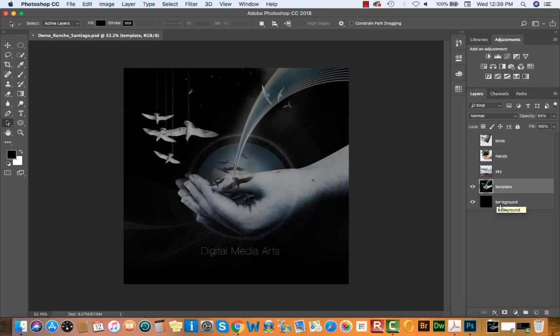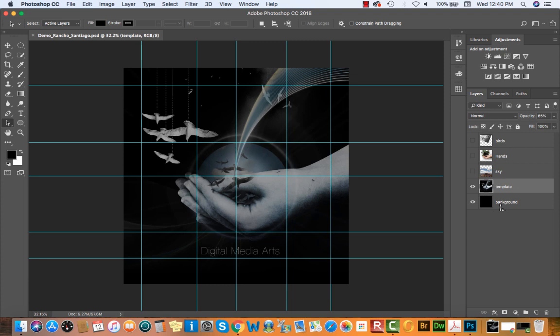Hi there. Hopefully you've downloaded the zip file that contains a Photoshop document with a number of layers that I've created for you. Today we're going to be creating a composite that looks like this. I've included a template layer that will give you a guide as to where you should be placing your objects, etc. You might be able to see all of your guides when you open up this Photoshop document, depending on if you have guides visible or hidden.